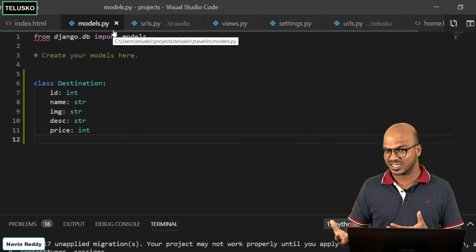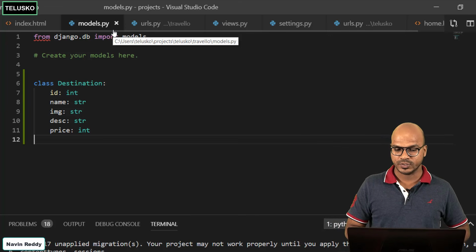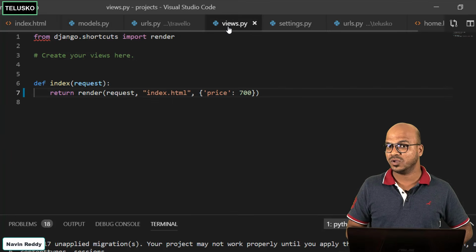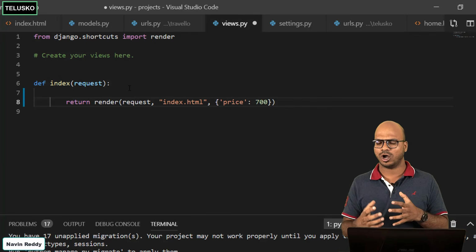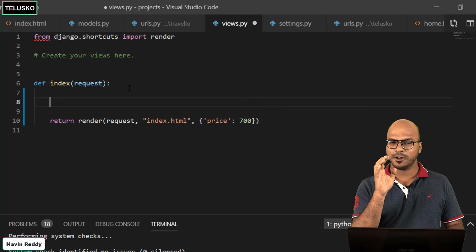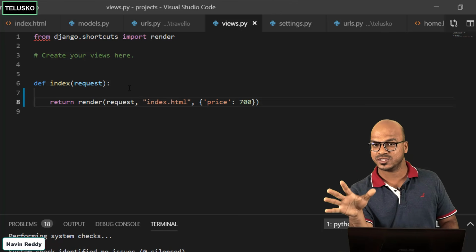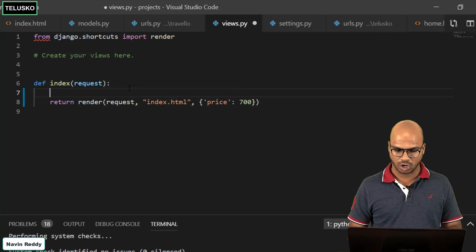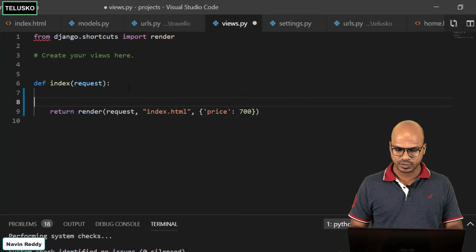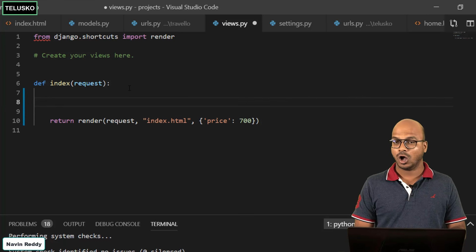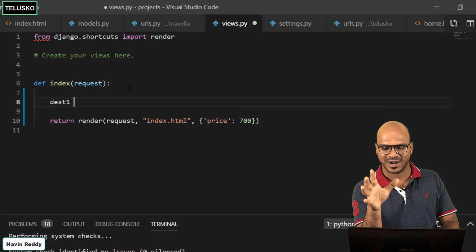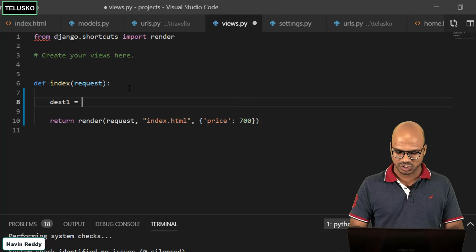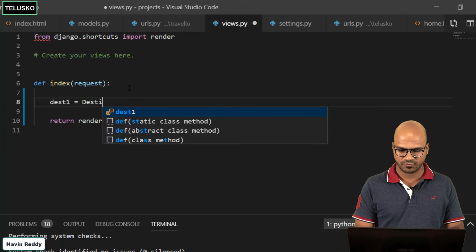If you want to instantiate them, if you want to get the object, you need to do that in views.py, because this is where you are calling this index.html. So let's create those objects here. Basically, we are not passing 24 values or 24 variables, which I was talking about. We are passing objects, right? So what I will do here is create an object for Destination. I will say destination1. Initially, let's do it for 1, at least let's change that Bali part. So we'll say destination1 is the first object, and this is an object of Destination.